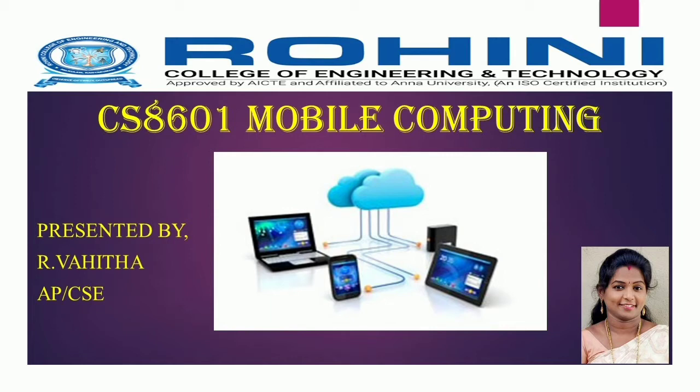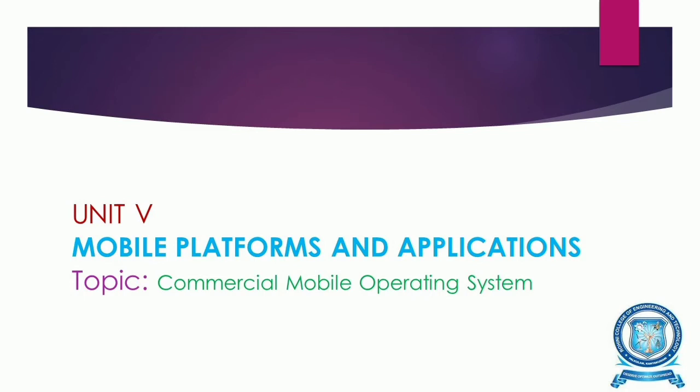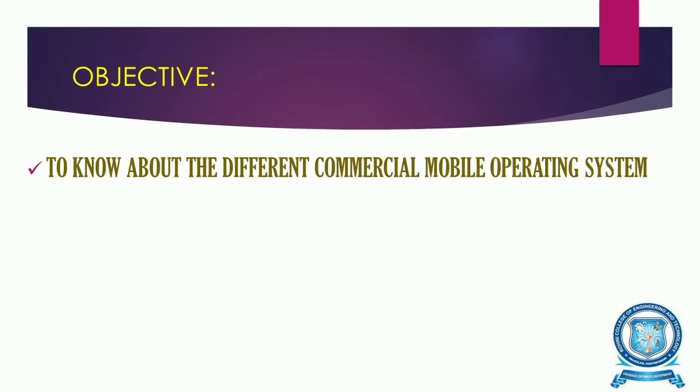I am here to explain a few concepts of the subject CS 8601 Mobile Computing. We are discussing Unit 5, that is Mobile Platforms and Applications. The topic explained is Commercial Mobile Operating System. So first let us know about the objective. The objective is to know about the different commercial mobile operating systems in the market.